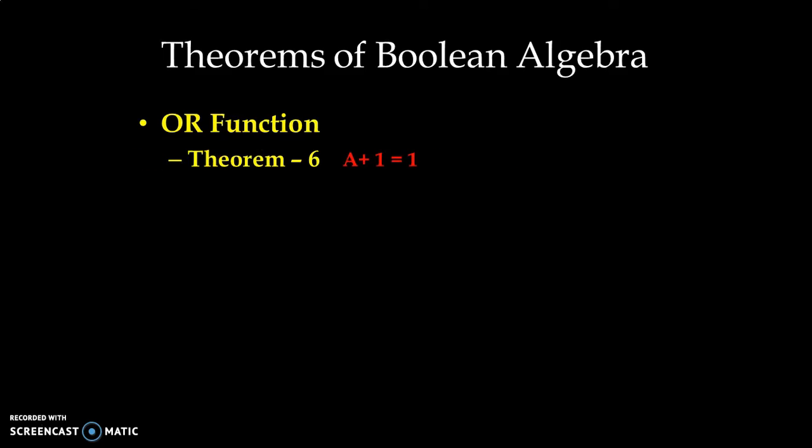Theorem number 6, A plus 1, A OR 1 is equal to 1. So we have one of the inputs, that is A, another input always at the high level, that is 1, and we have output Y, A OR 1. Now in case of OR gate, if at least one of the inputs is always at the high level, output will be always at the high level, that is 1 level. So whatever A is, either 0 or 1, it never affects the output. So output will always be at the high level.